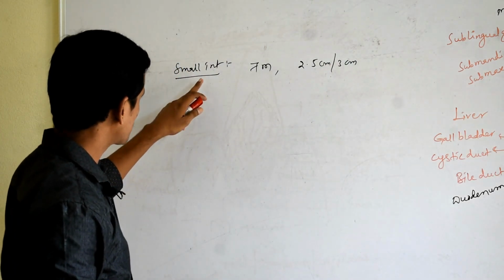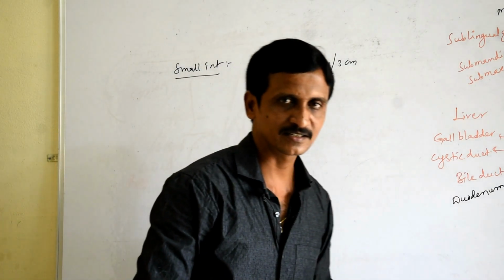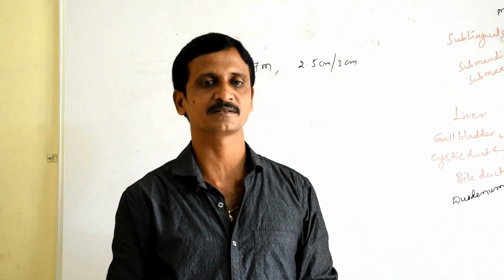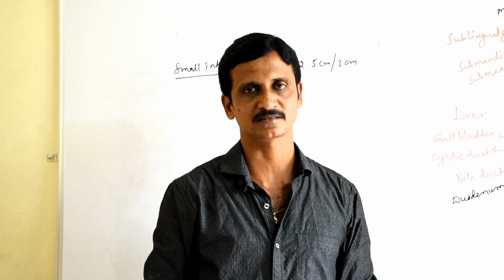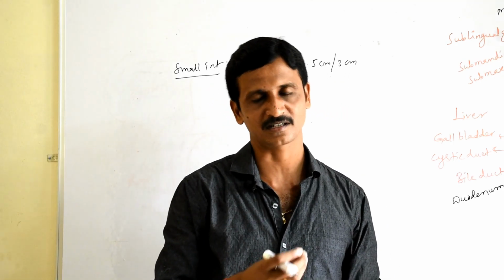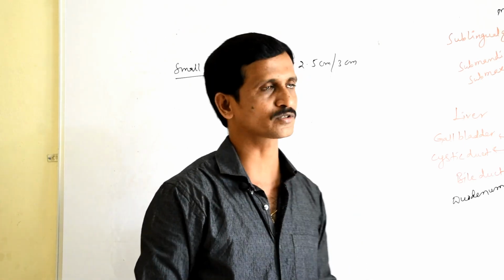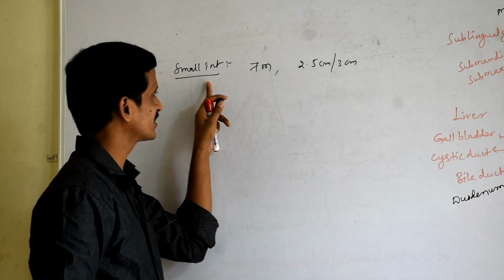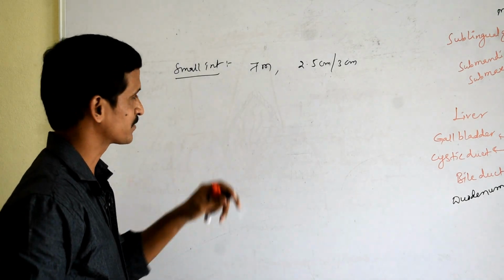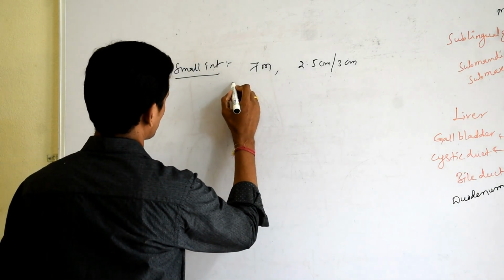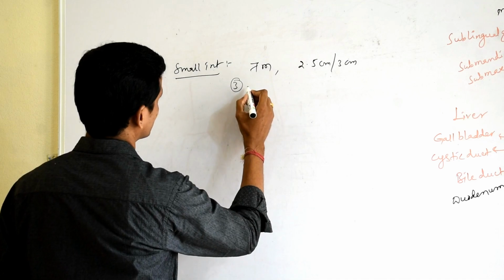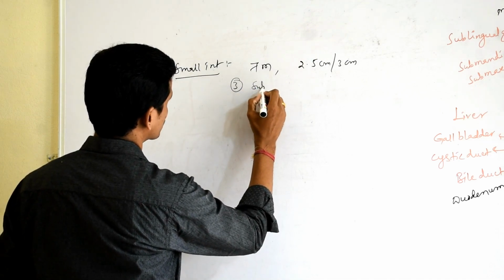Now, this small intestine is the place of maximum digestion and absorption. That means maximum digestion occurs here, and maximum absorption of the digested food is also seen here. So it is the seat of maximum digestion and absorption, and this small intestine has three subdivisions.